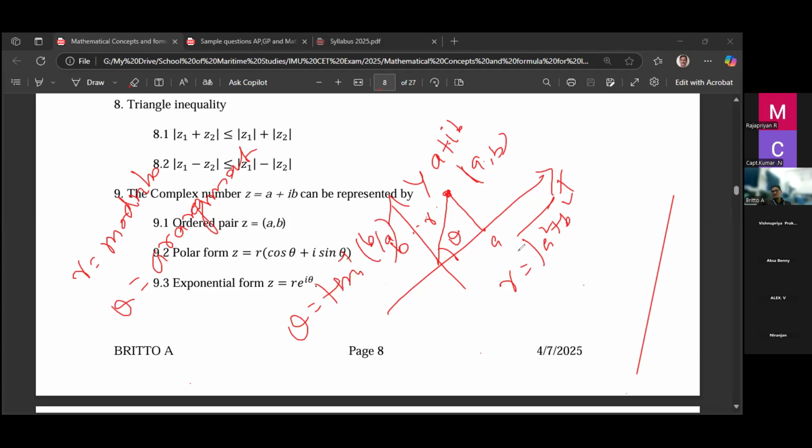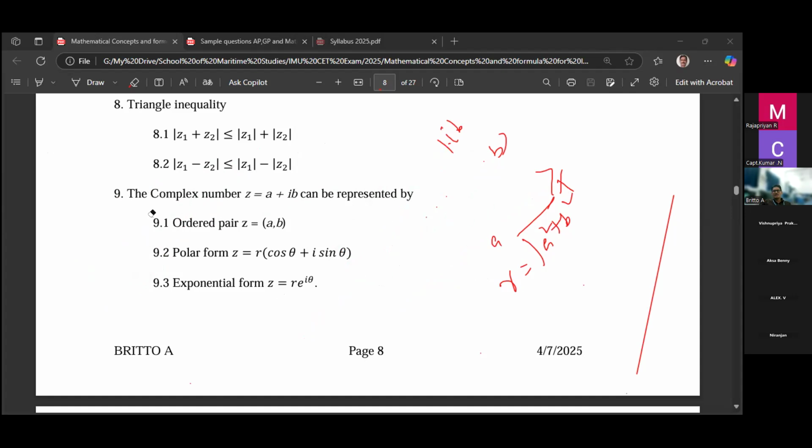So remember this formula, a modulus and argument question may come. The modulus is r equal to root of a square plus b square. The argument or amplitude is theta equal to tan inverse of b by a. What is a, what is b? a is the real part, b is the imaginary part. This is how we represent the complex number in the xy coordinates, the Argand diagram.